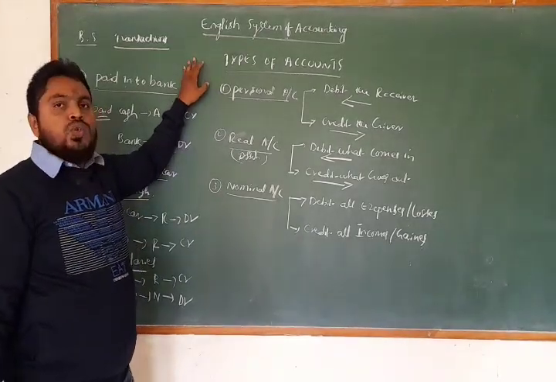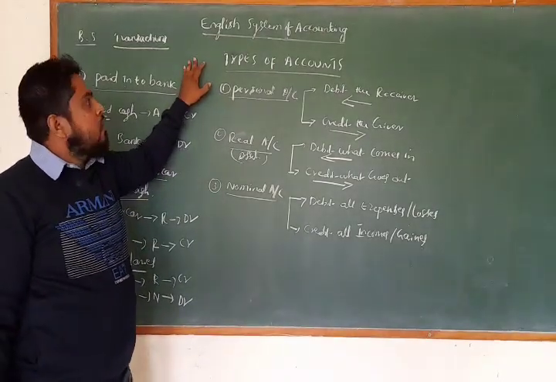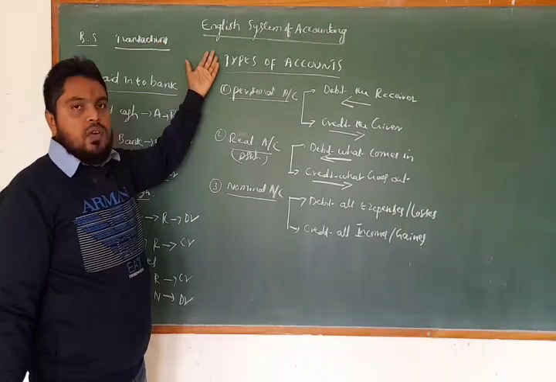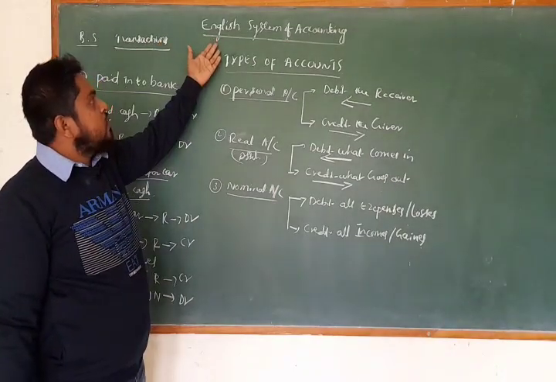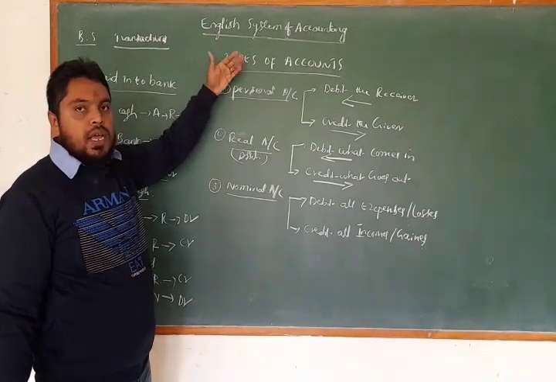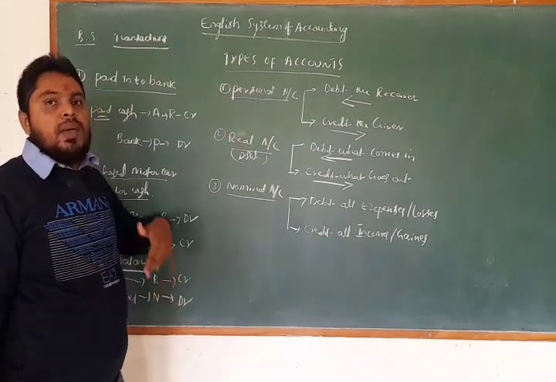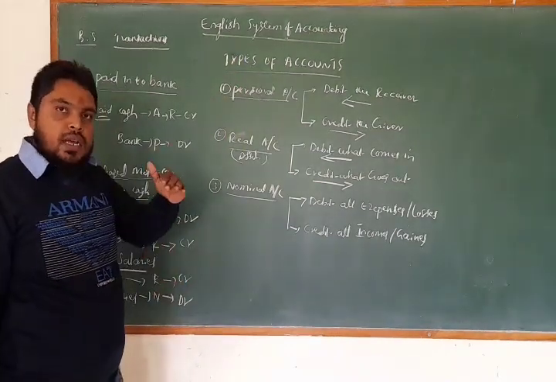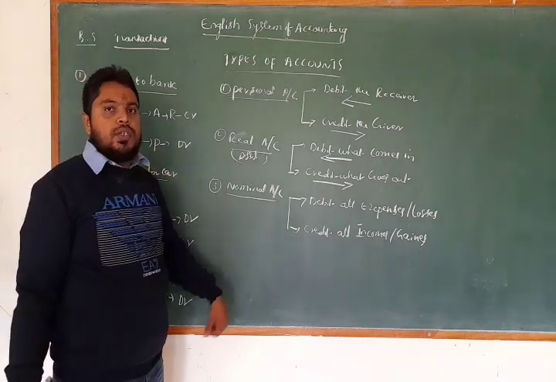So you have two systems of accounting. First, the traditional system of accounting. Traditional is also known as the English system of accounting, and one more system, that is the American system of accounting. American is also called the modern system of accounting.